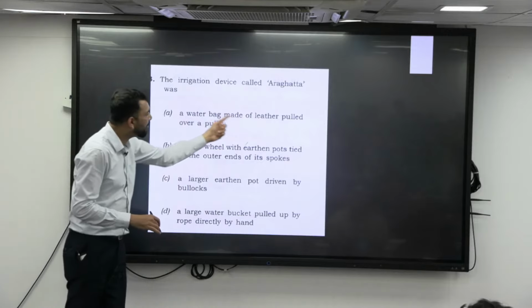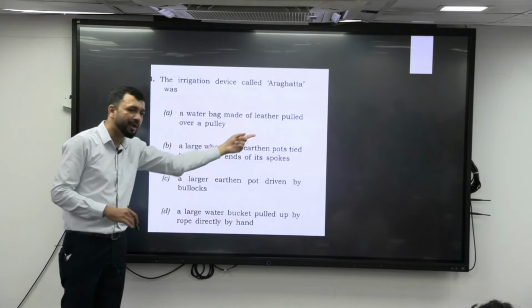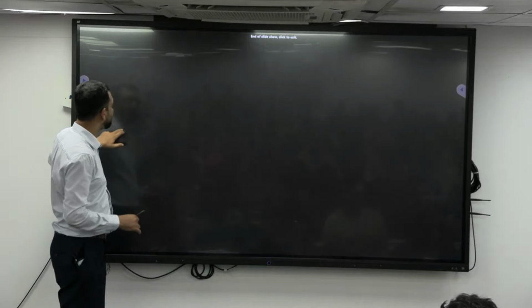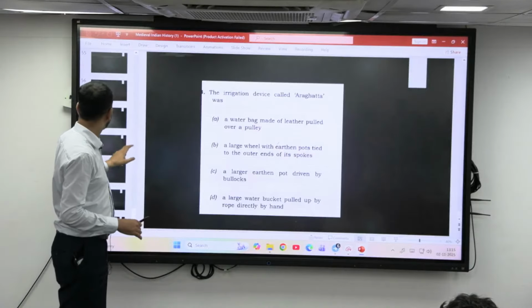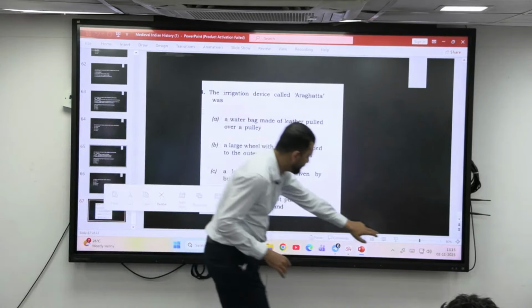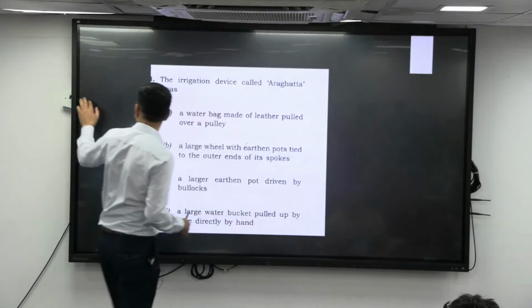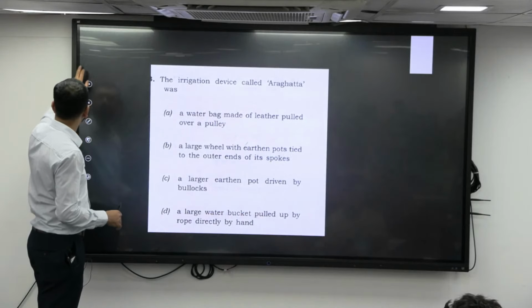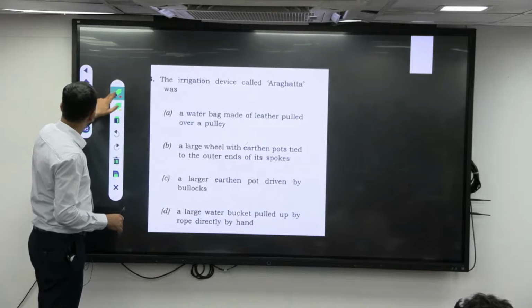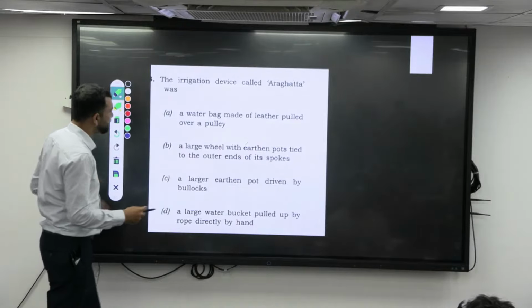First statement: a water bag made of leather pulled over a pulley.